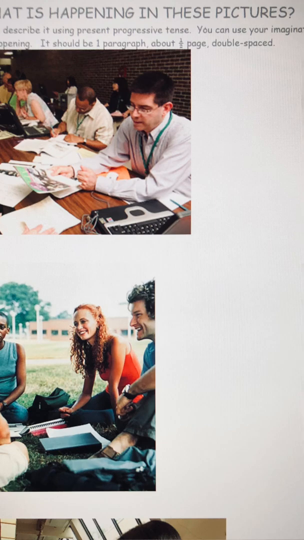At the bottom, it looks like they're having fun, right? They're talking, they're smiling. It looks like they have their notebooks there, so maybe they are doing some homework, or maybe they're taking a break right now and they're just talking and enjoying their time outside and having fun together and enjoying being together. Okay, so we can use the simple present to write, to also talk about the things we do every day or the things we're doing right now.